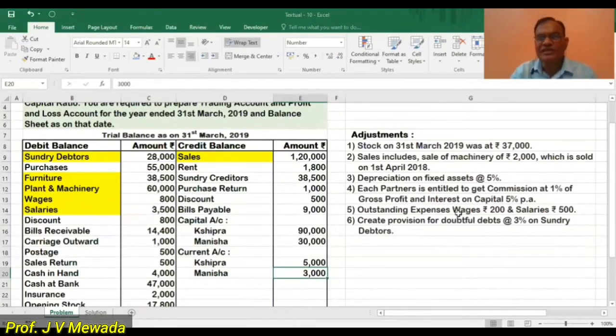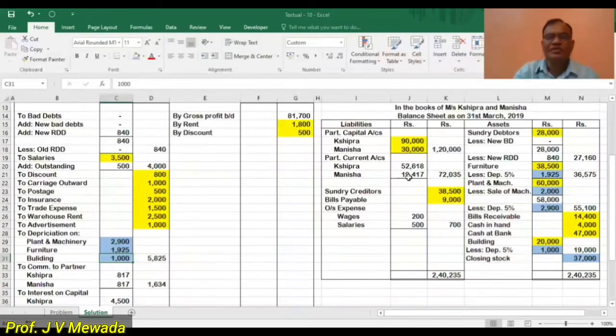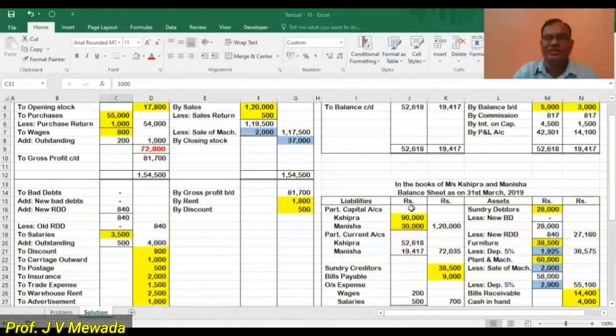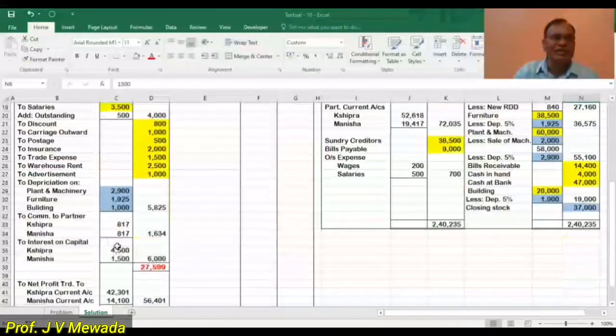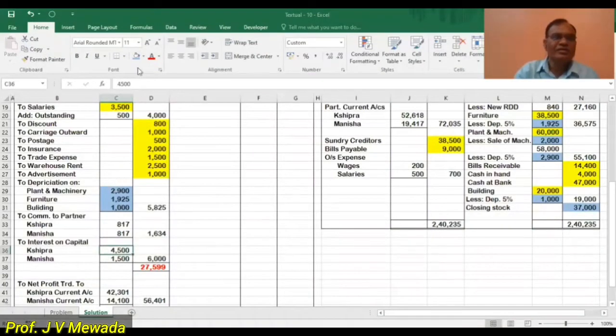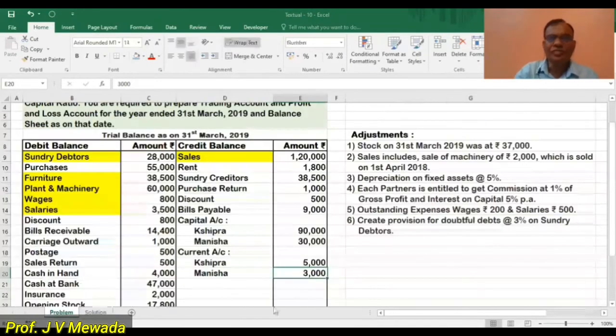Now each partner is entitled to get commission, that we'll see later on. Now interest on capital 5%, that we'll see. So 5% of 90,000 and 5% of 30,000. So 4,500, 5% of 90,000, and 5% of 30,000 is 1,500, credited to the current account. And the second effect we are giving here in the profit and loss account on the debit side. So that 1% we are going to calculate.